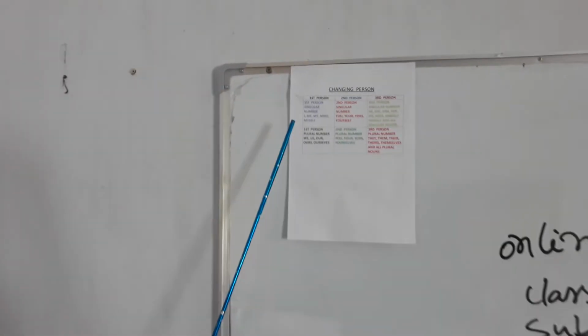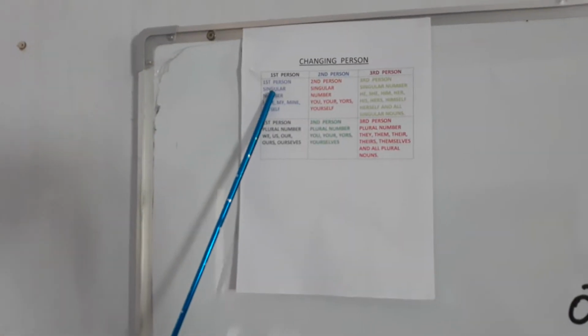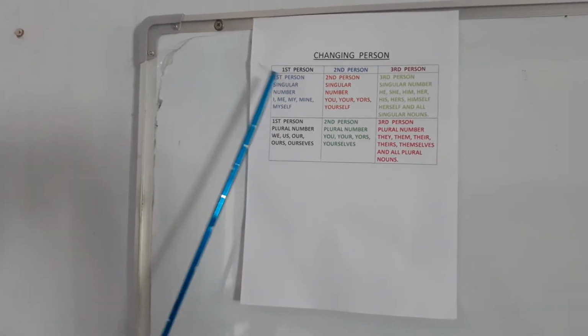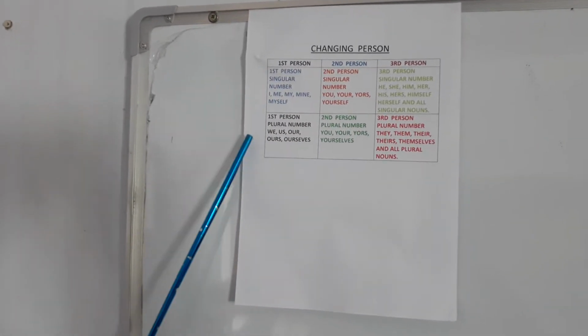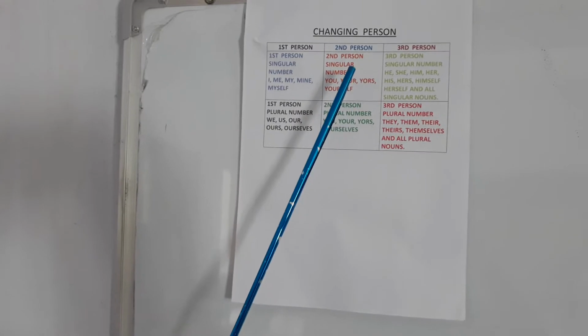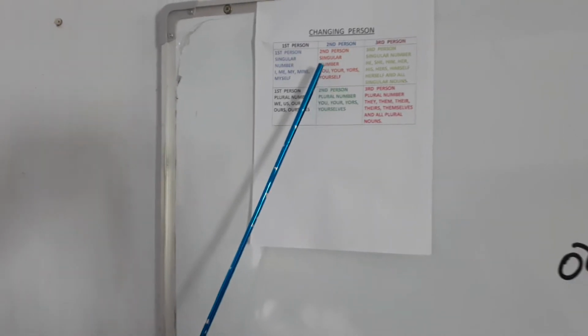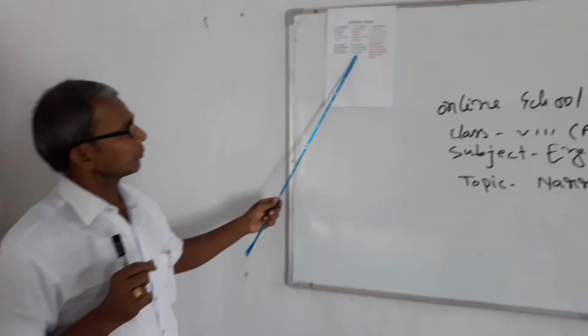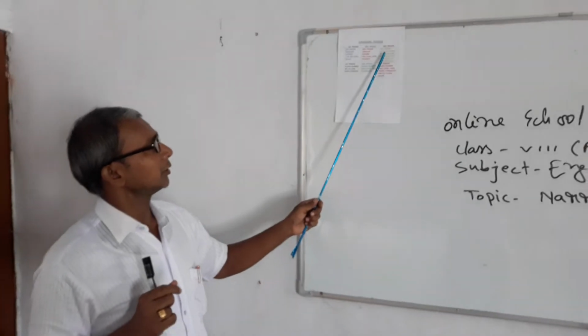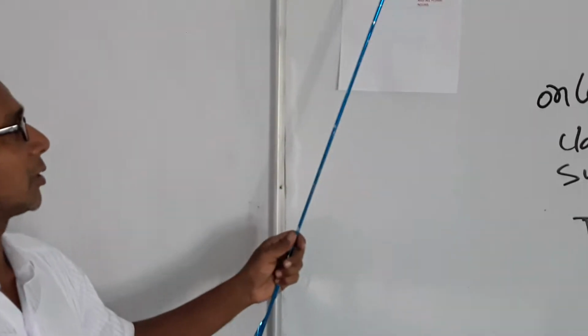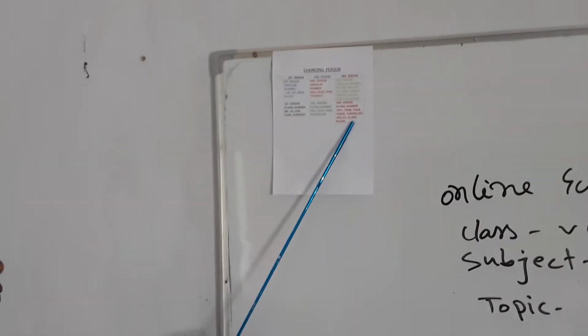All persons are divided into two numbers. In the first row it is first person, singular number and plural number. In the middle row there is the second person, singular and plural. At last, in the third row it is the third person, singular and plural numbers.